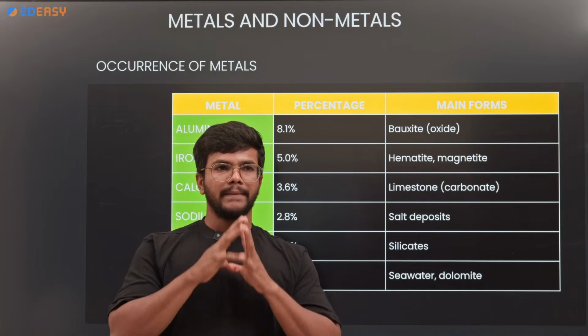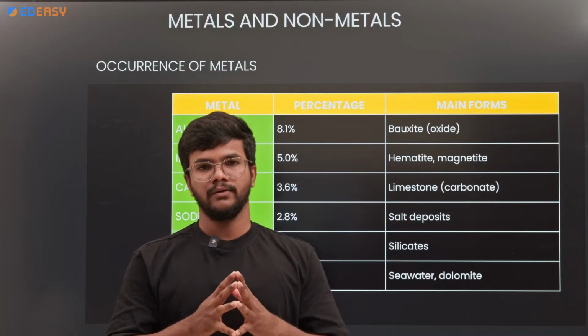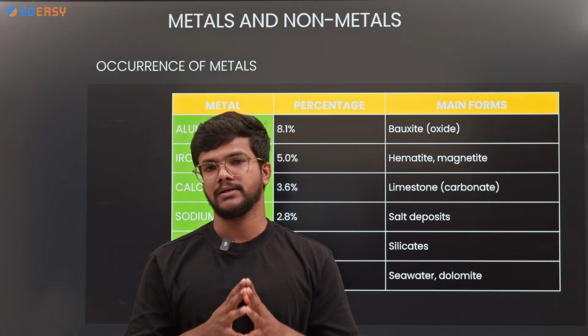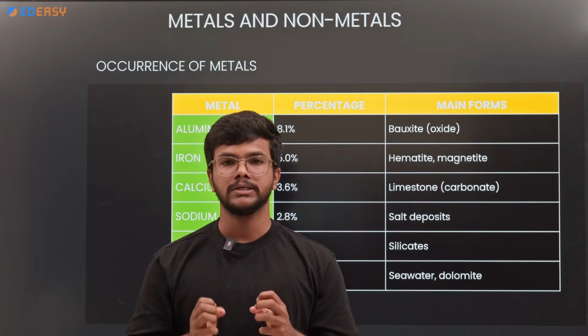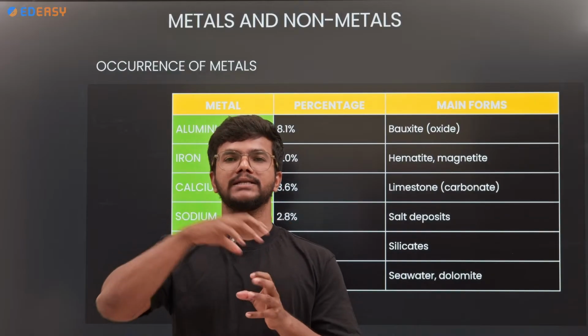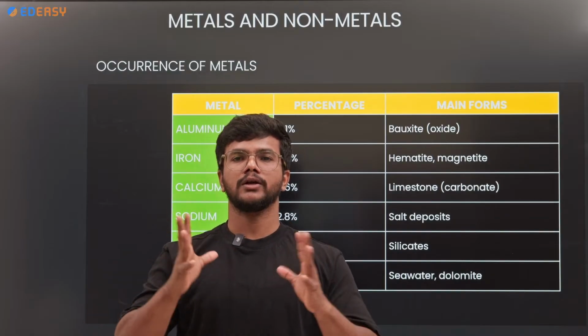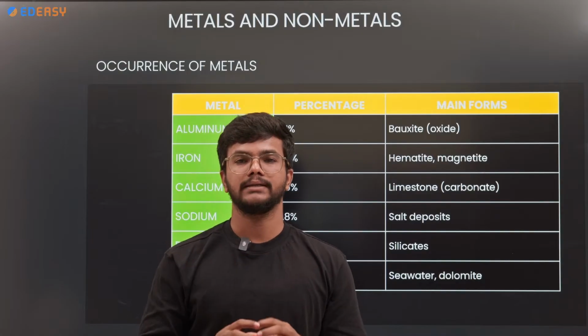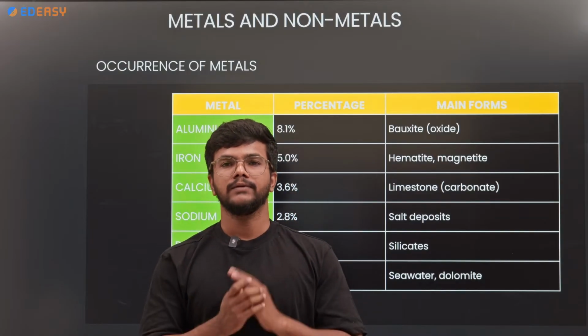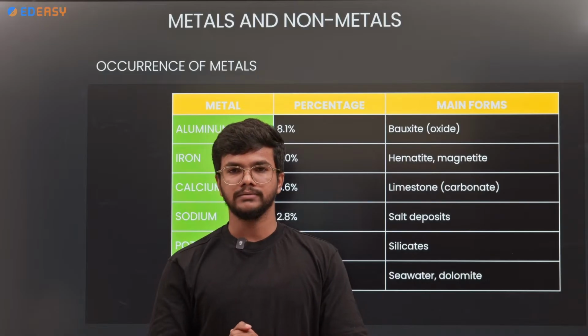Metals in nature are found as minerals, and they are called ores. So how can we extract the metals from the ores? There are a lot of methods to extract the metals. Some of the methods we are going to discuss now in this session.